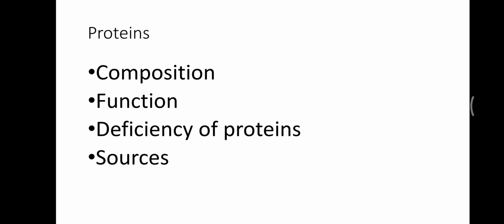There are about 20 different types of amino acids which link up and combine in various ways to form millions of different types of proteins. So there are a total of 20 amino acids, and they join in different ways and form millions of proteins. If we talk about the function of proteins, then like carbohydrates and fats, proteins can supply us with energy.